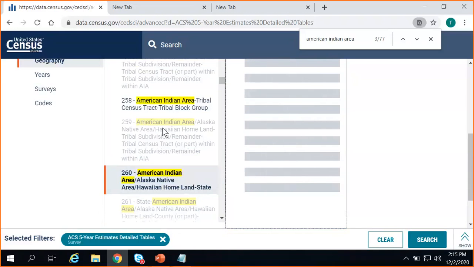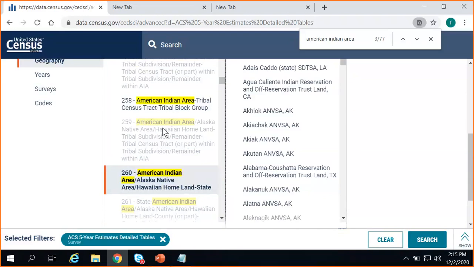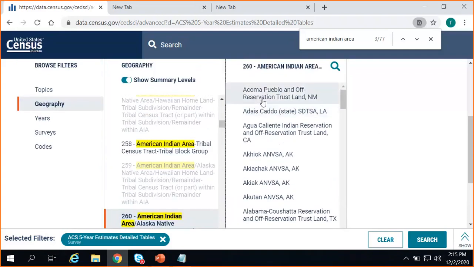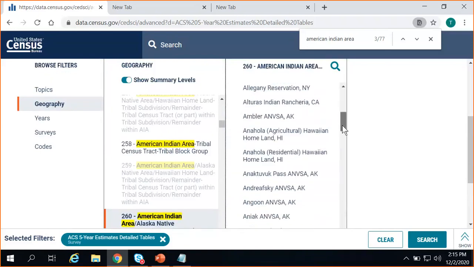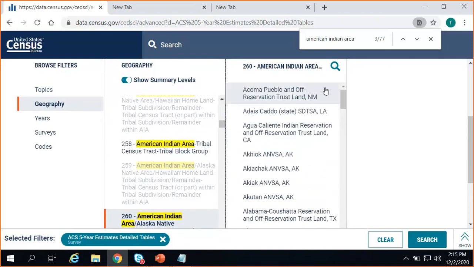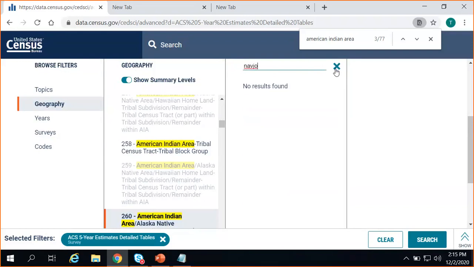And remember, this is all being pulled from the application programming interface in real time. So it's looking for specifically items that are compatible with what we've selected. What we get to start with is a list of all of the different American Indian area reservations. I can scroll through the list if you'd like to load them. Or my favorite trick is to click the spyglass in the upper right if I have a lot of scrolling to do, and then I can really bypass that by typing in another keyword.